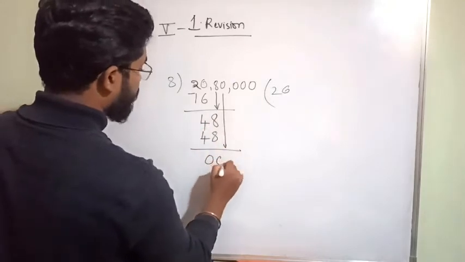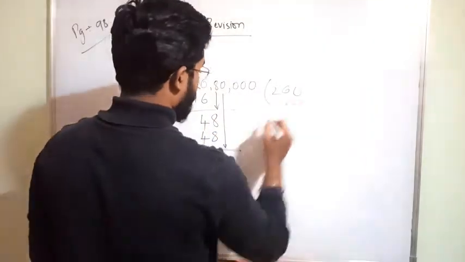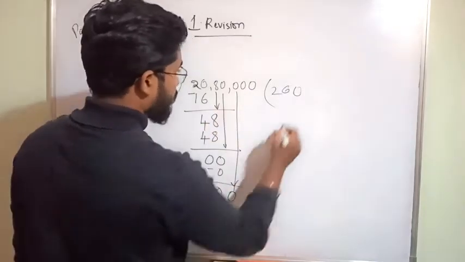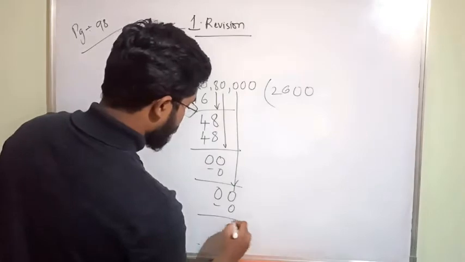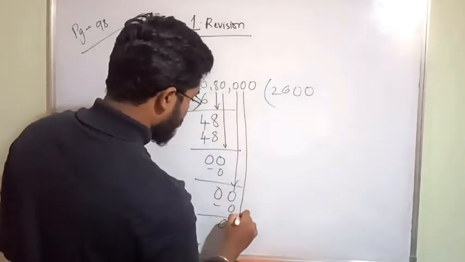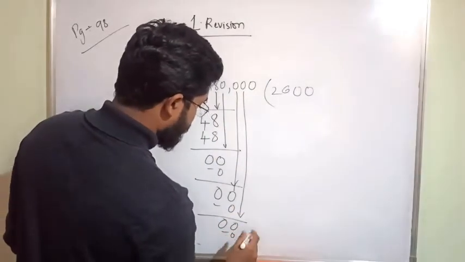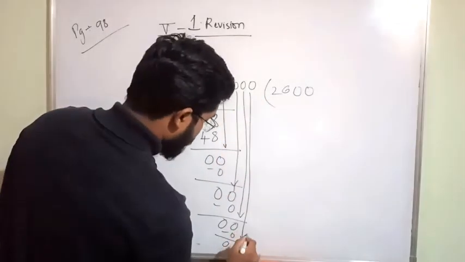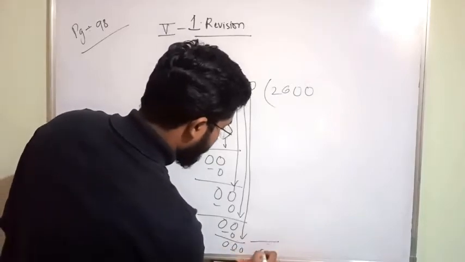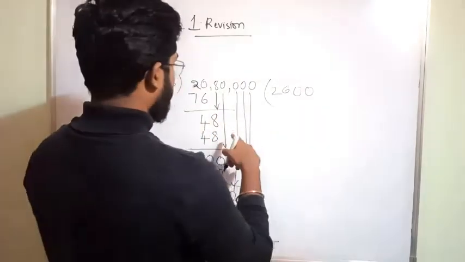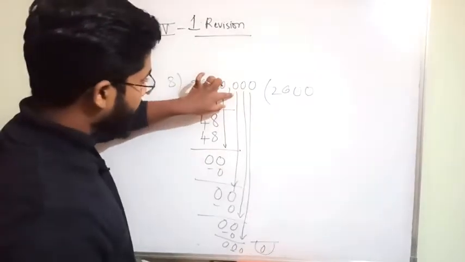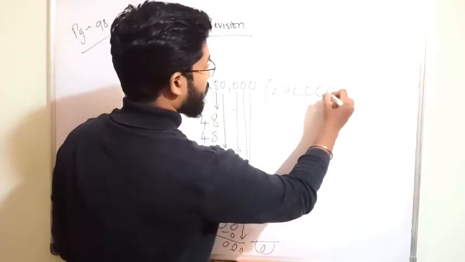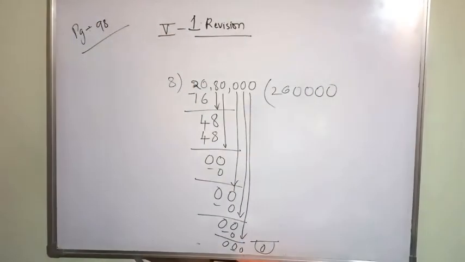Okay, bring down 0. 8 zeros are 0. Again bring this down. Zeros are 0. Again bring this down. 0. Again bring this down. 0. So finally you will be left with remainder 0. How many zeros are there from where we started? This one 1 0, this one 1 0, this is 1 0 and this is 1 0. How much will each person get?